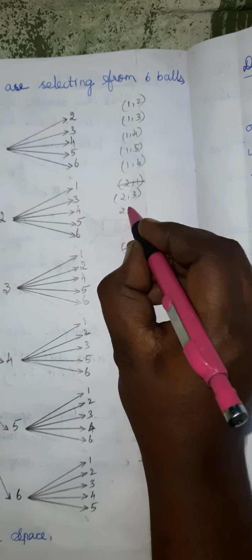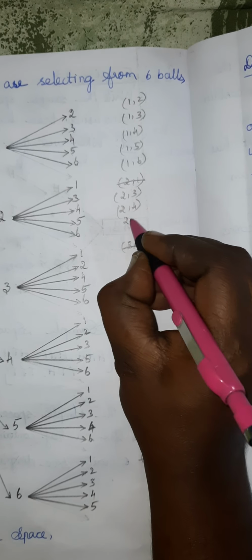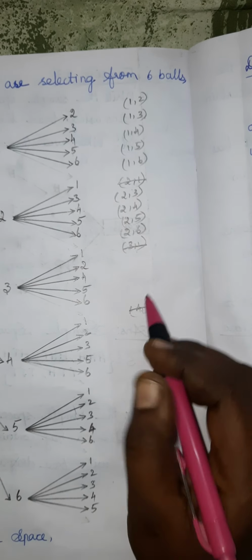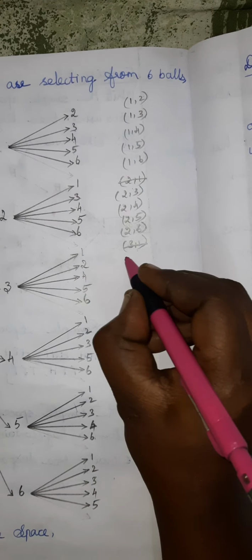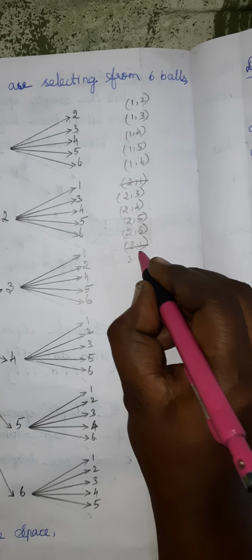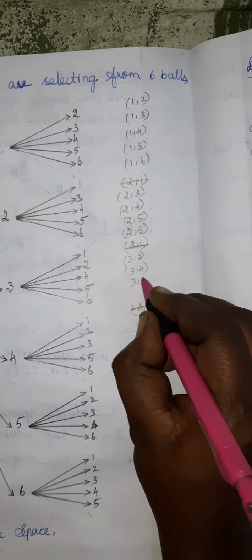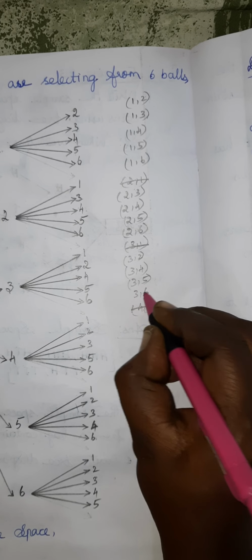2 3, 2 4, 2 5, 2 6. Here also some repetition is there. We can see after writing all. Then here 3 2, 3 4, 3 5, 3 6.